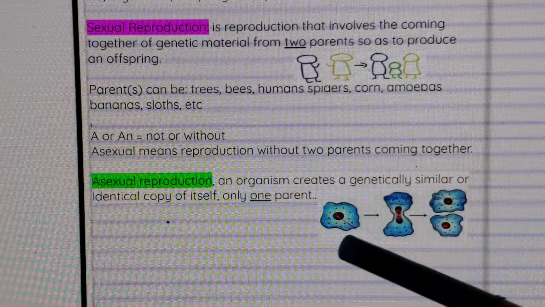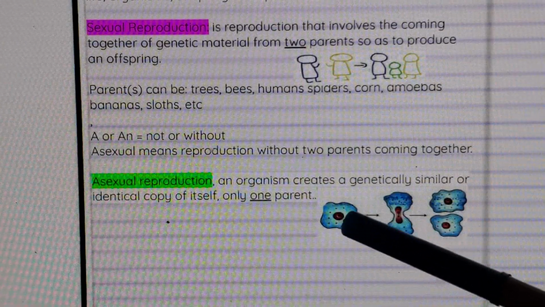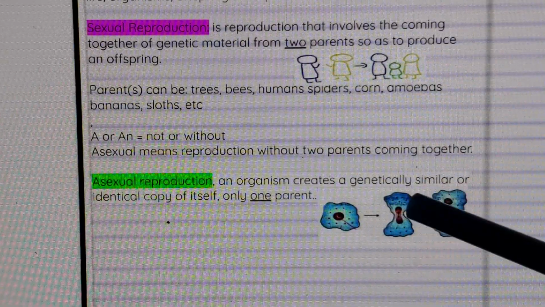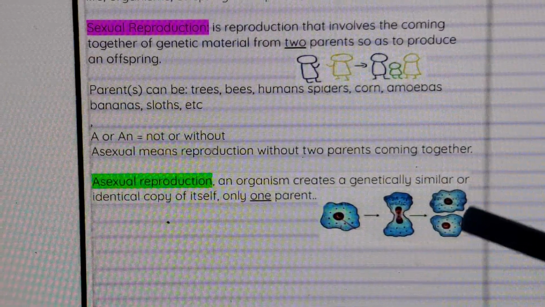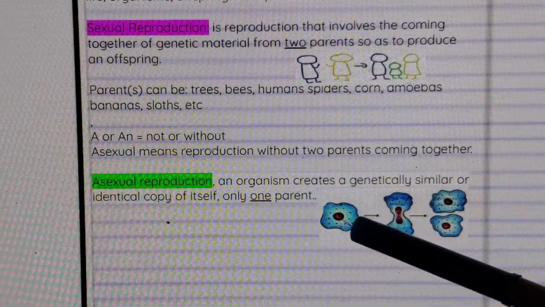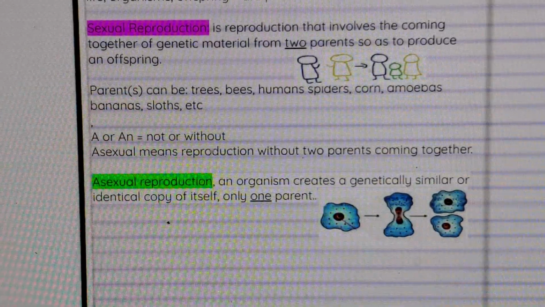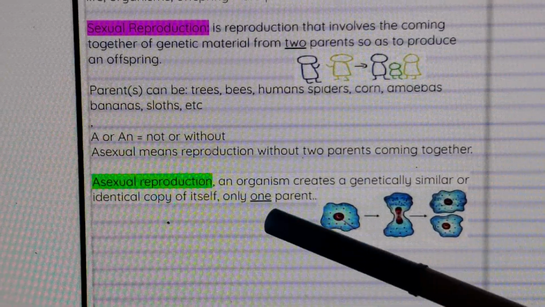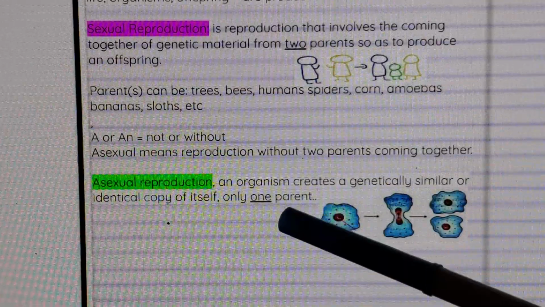Here we have just the genes from this one organism that splits in two. It copies its genetic information. It splits in two. And now each of these new ones are identical to this one that it began as. So two parents in sexual reproduction, one parent in asexual reproduction.